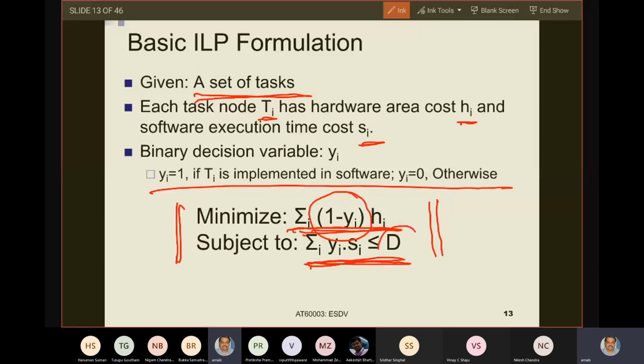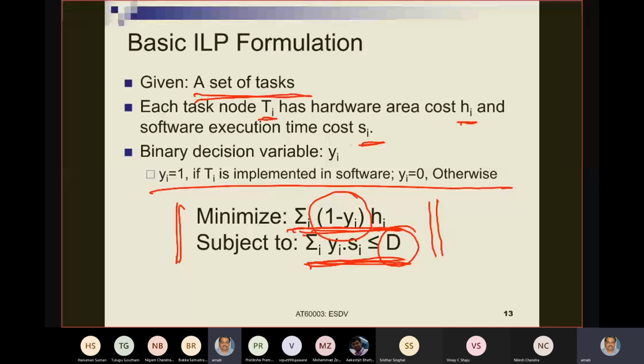With this understanding of the formulation, we also said that this problem is complex. Why? Because any of the particular valuations can be an optimal solution, and given n tasks, you have 2 to the power n different combinations of valuations, each of which could be an optimal solution. So the number of possible optimal solutions is exponential in the number of tasks, and hence this is a complex problem.